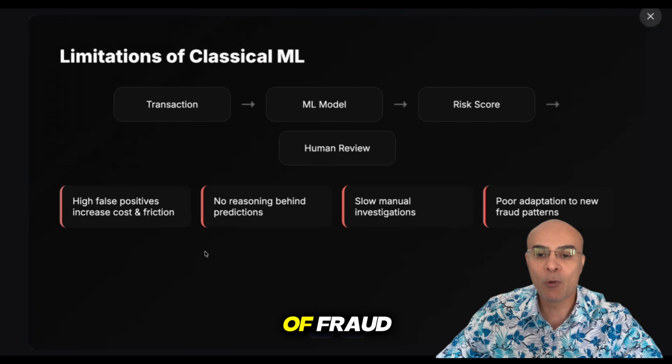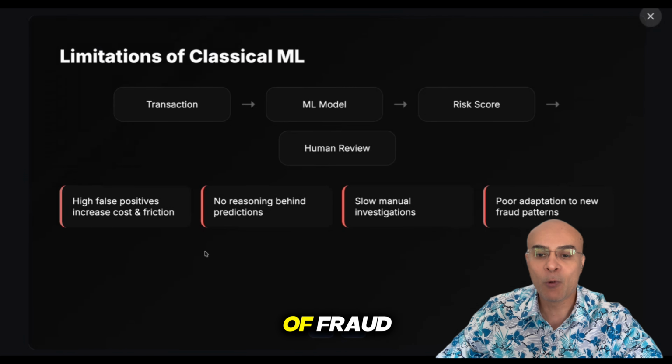Also, these machine learning models are trained on an infrequent basis. So a data scientist would train a model on a monthly or a 6 monthly basis. In that case, it is not always refreshed with the latest fraud patterns. Even the human reviewer is leading to slow manual investigation, because once you have the risk score, the human reviewer is going to manually collect all the information related to the transaction and then decide if the transaction is actually fraudulent or not.